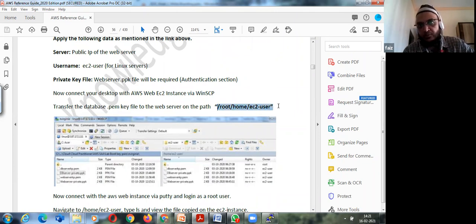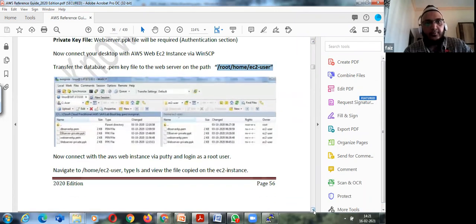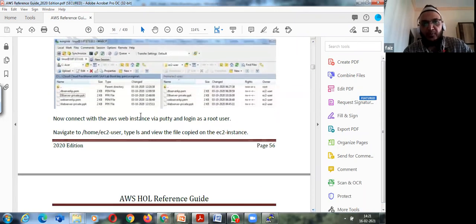This is the root home user. So on the root, on this directory, I will transfer the file. You can see I can transfer the file. All the steps are mentioned in this link also, if you can follow. And now connect with the AWS web instance as a root user.